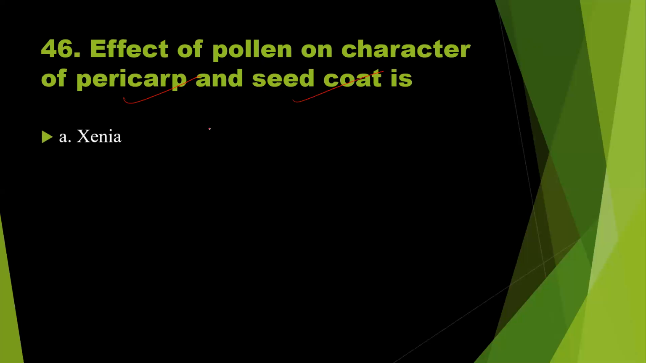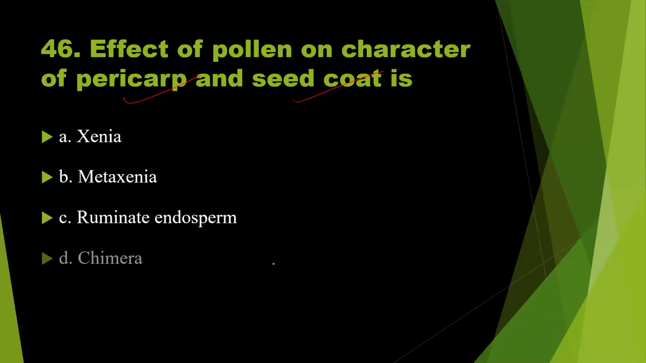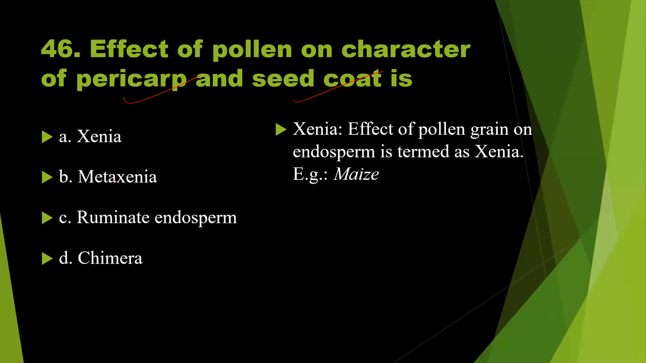Xenia, metaxenia, ruminate endosperm, chimera. So what are the definitions of these terms? Xenia means the effect of pollen grain on endosperm. That is called xenia.